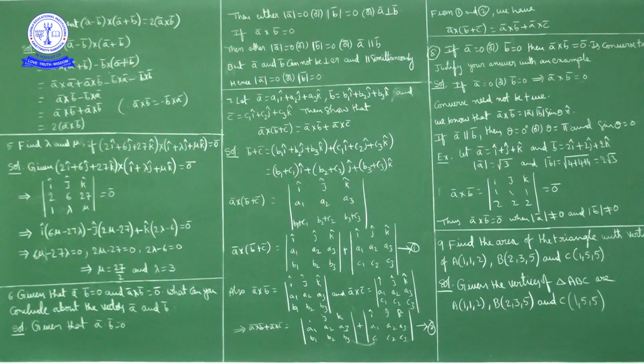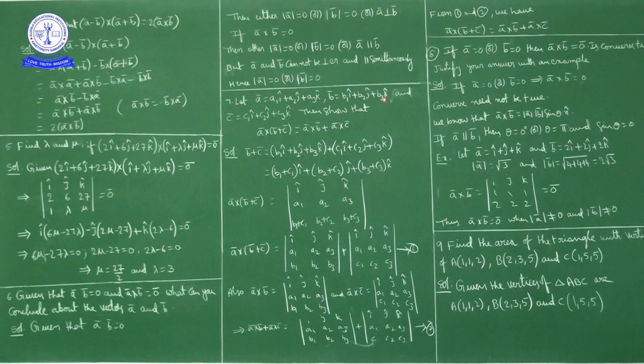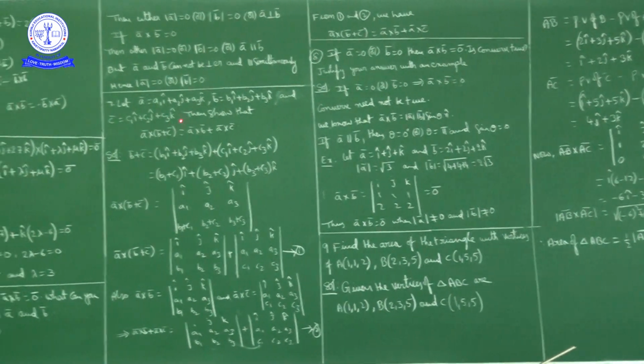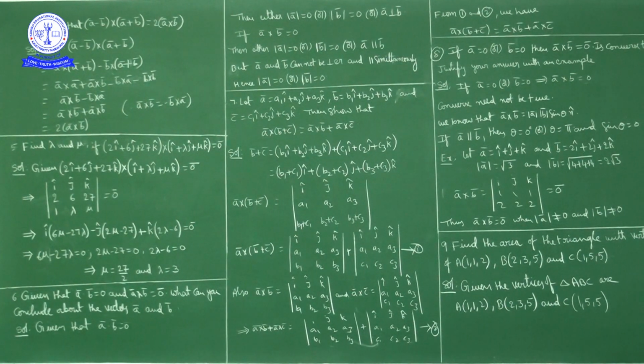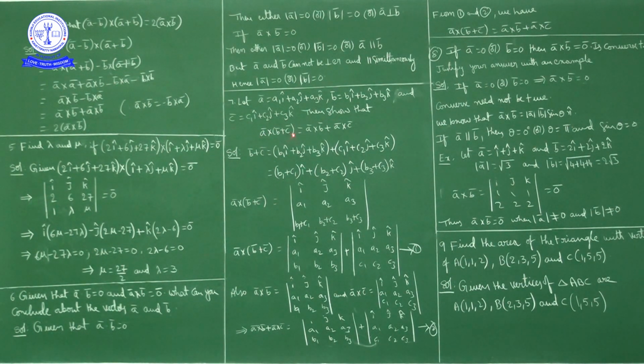Okay, next question. Question number 7. Show that, let a bar is equal to a1 i cap plus a2 j cap plus a3 k cap, b bar is equal to b1 i cap plus b2 j cap plus b3 k cap, and c bar is equal to c1 i cap plus c2 j cap plus c3 k cap. Three vectors given, a bar, b bar, c bar. Then show that a bar cross product with b bar plus c bar is equal to a bar cross b bar plus a bar cross c bar.